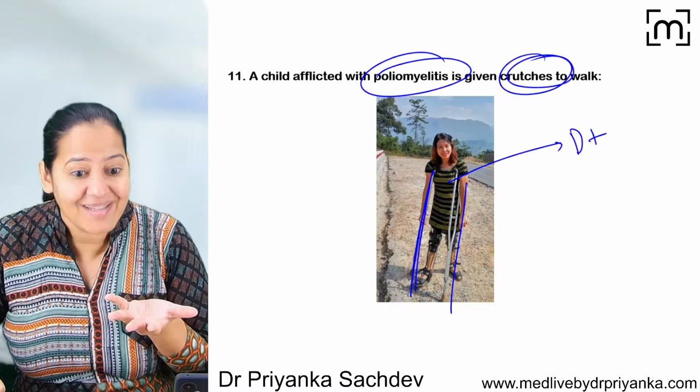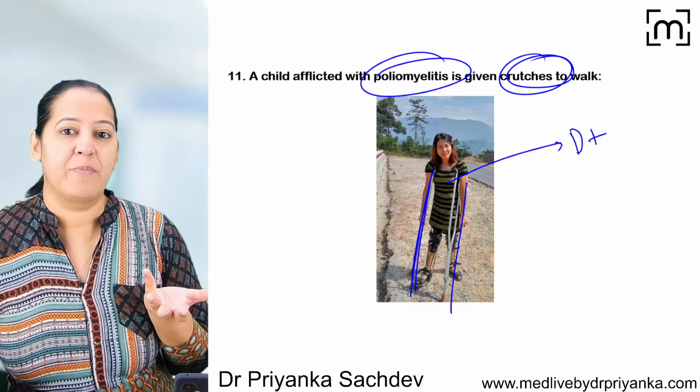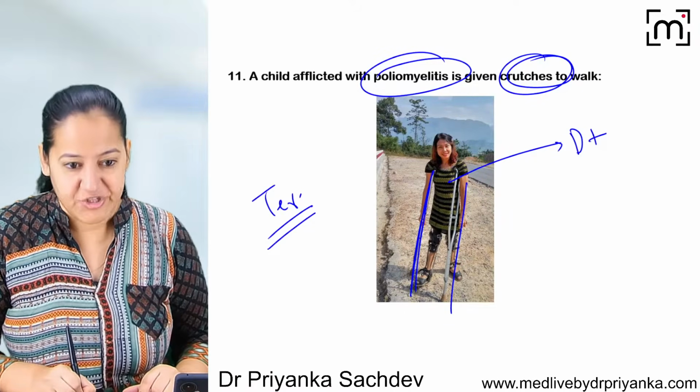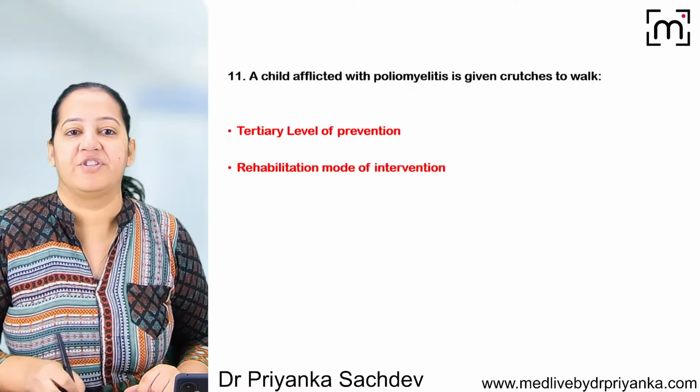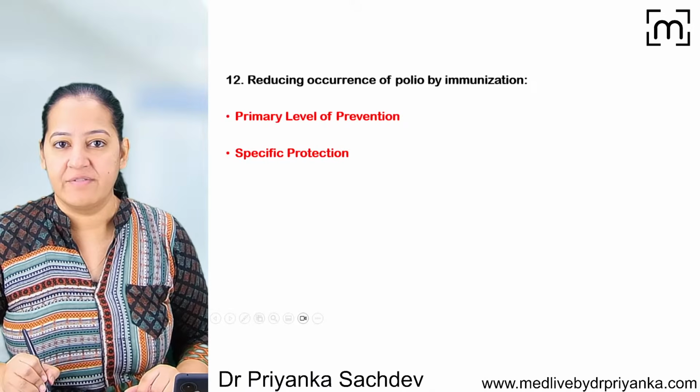The person already has the paralysis. You cannot reverse it now. So what you are doing actually is rehabilitation by providing the crutches and calipers. So it is tertiary level of prevention. Tertiary, in which we are doing the rehabilitation. Got it? Immunization we have done.